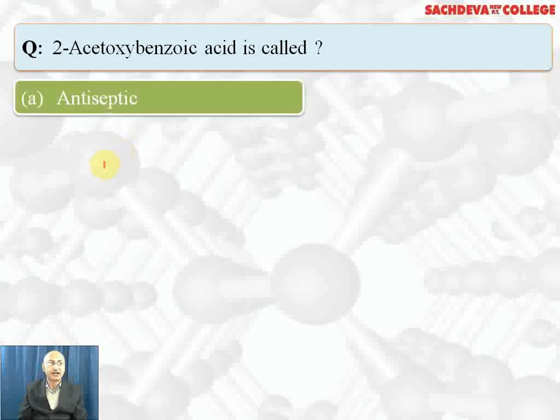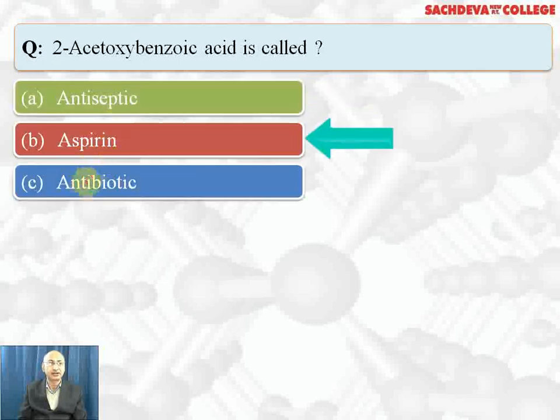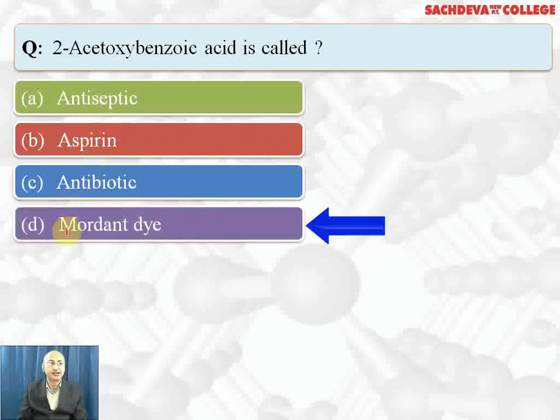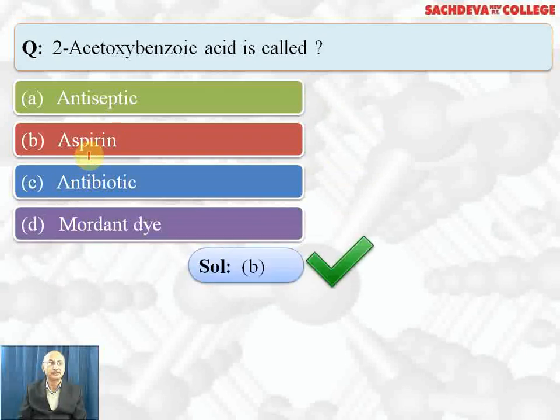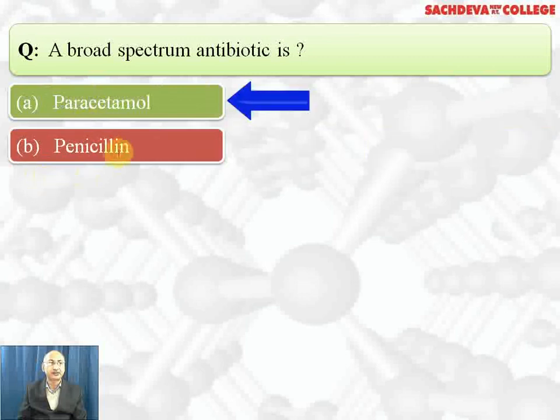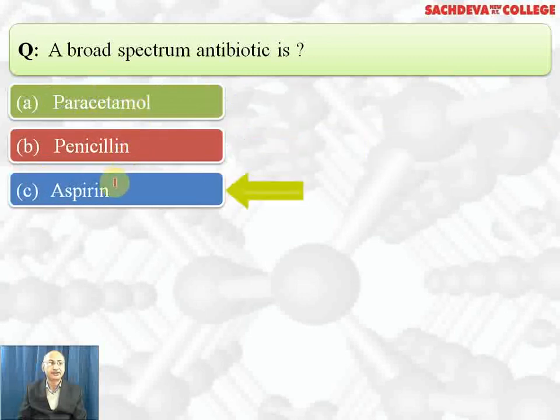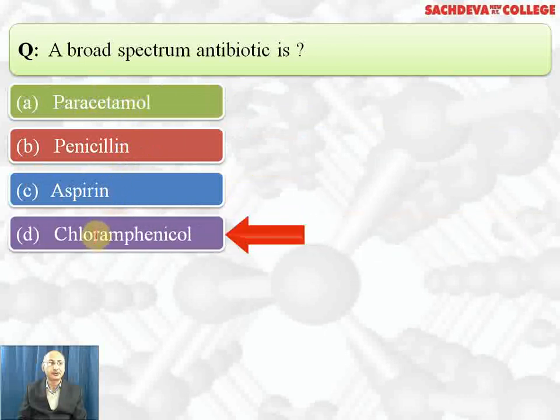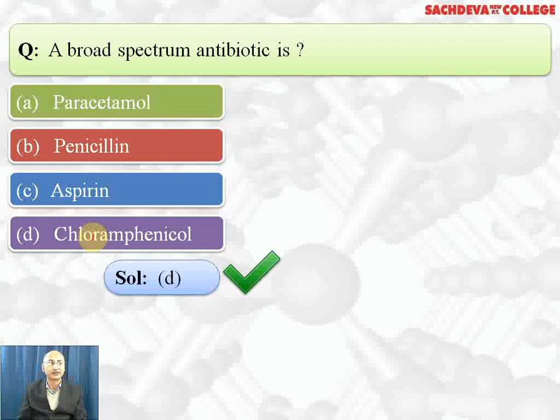2-acetoxy-benzoic acid is called antiseptic, or aspirin, or antibiotic, or modern dye. Correct answer, it is called aspirin. Acetyl salicylic acid is the common name, so B part is the correct answer. A broad spectrum antibiotic is paracetamol? Paracetamol is analgesics. Penicillin is narrow spectrum. Aspirin is antipyretic and analgesics. Chloramphenicol is a broad spectrum antibiotic. So D part is the correct answer.